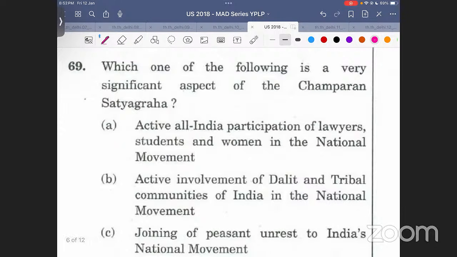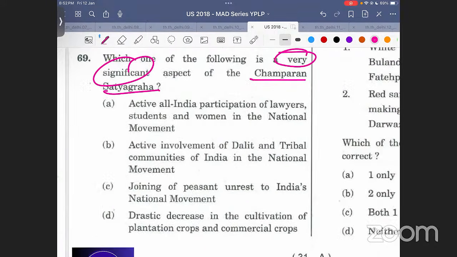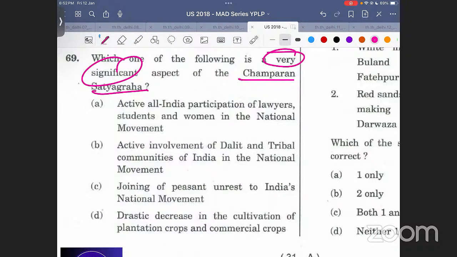Okay, which one of the following is a very significant aspect of the चंपारण सत्याग्रह? चंपारण सत्याग्रह का एक बहुत ही significant वो क्या है? So even without reading, you should know that it was around that Gandhiji finally brought the peasant unrest to India's national movement. इसमें कुछ नहीं है. You should be very like on the spot with these things. ये बहुत easy चीजें हैं. चंपारण सत्याग्रह, स्वदेशी, ये सब चीजें, चंपारण सत्याग्रह, खेड़ा सत्याग्रह, अहमदाबाद मिल स्ट्राइक, everything very easy.